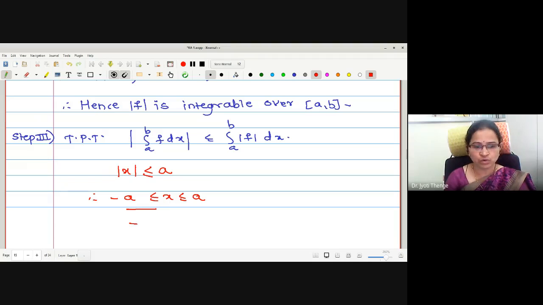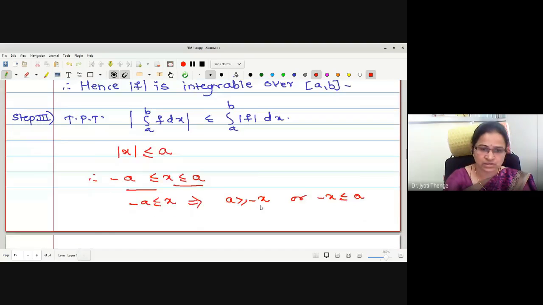Minus a less than or equals to x. If I multiply by a negative sign, it implies a is greater or equal to minus x, or minus x is less than or equals to a. Therefore, this left hand side means minus x is less than or equals to a, and the right hand side is x less than or equals to a.